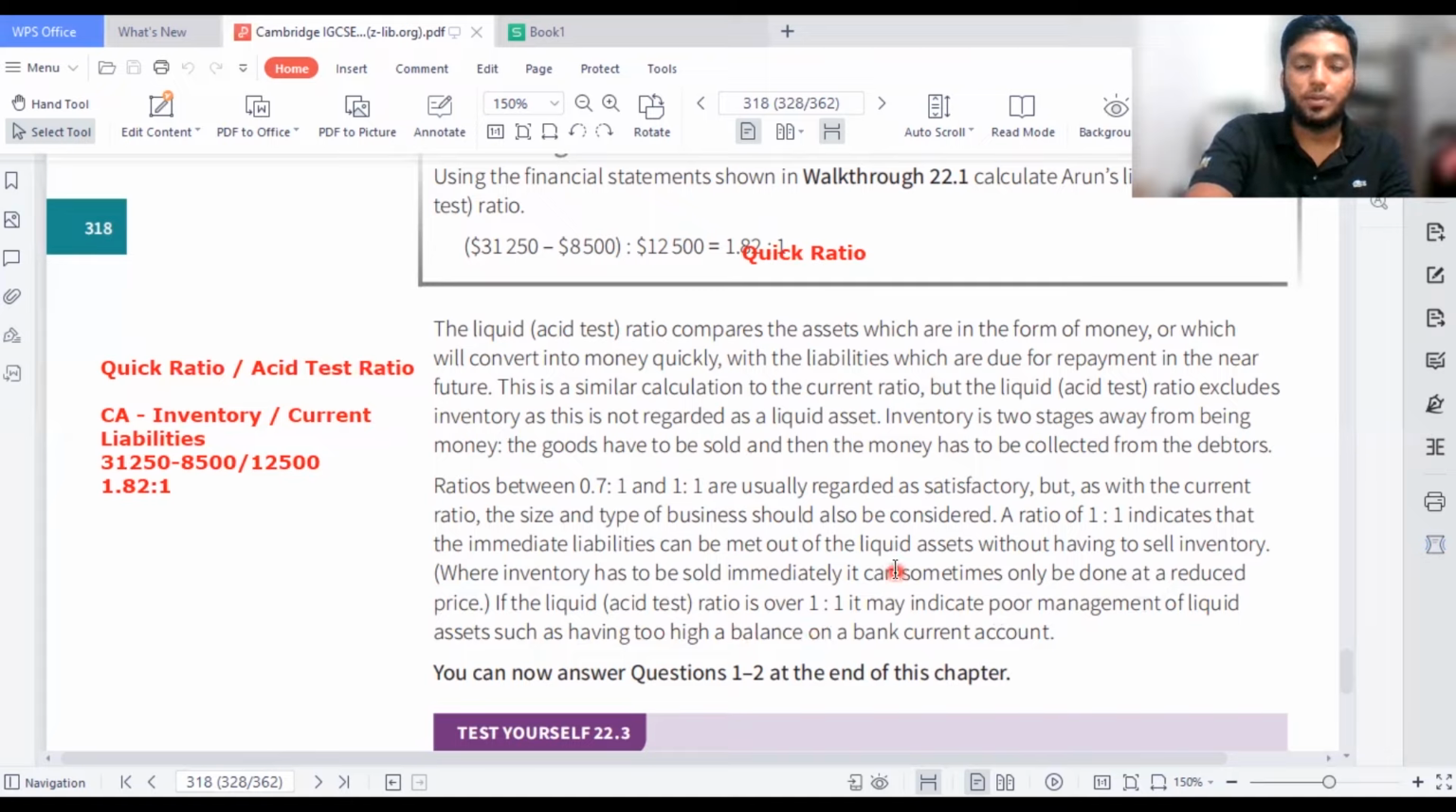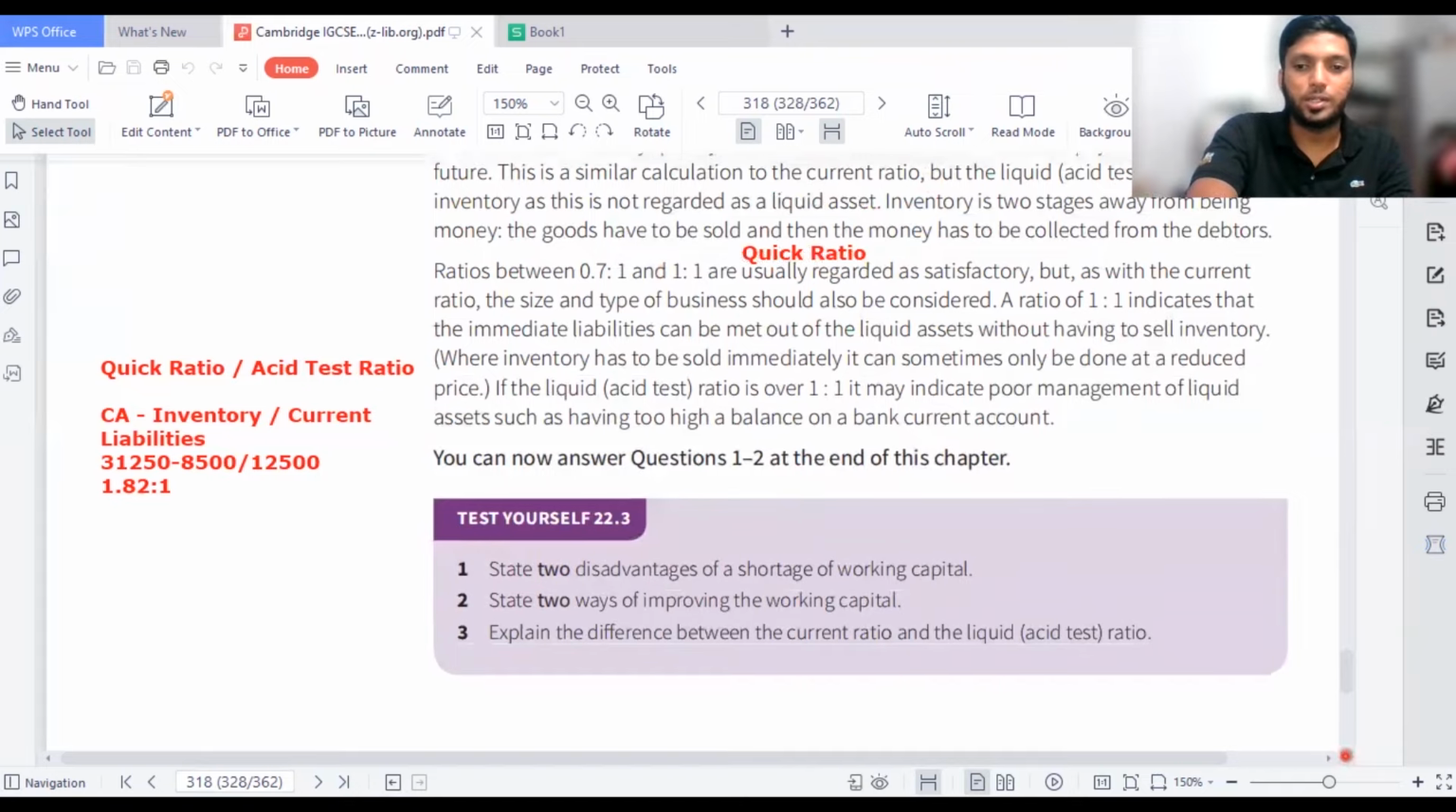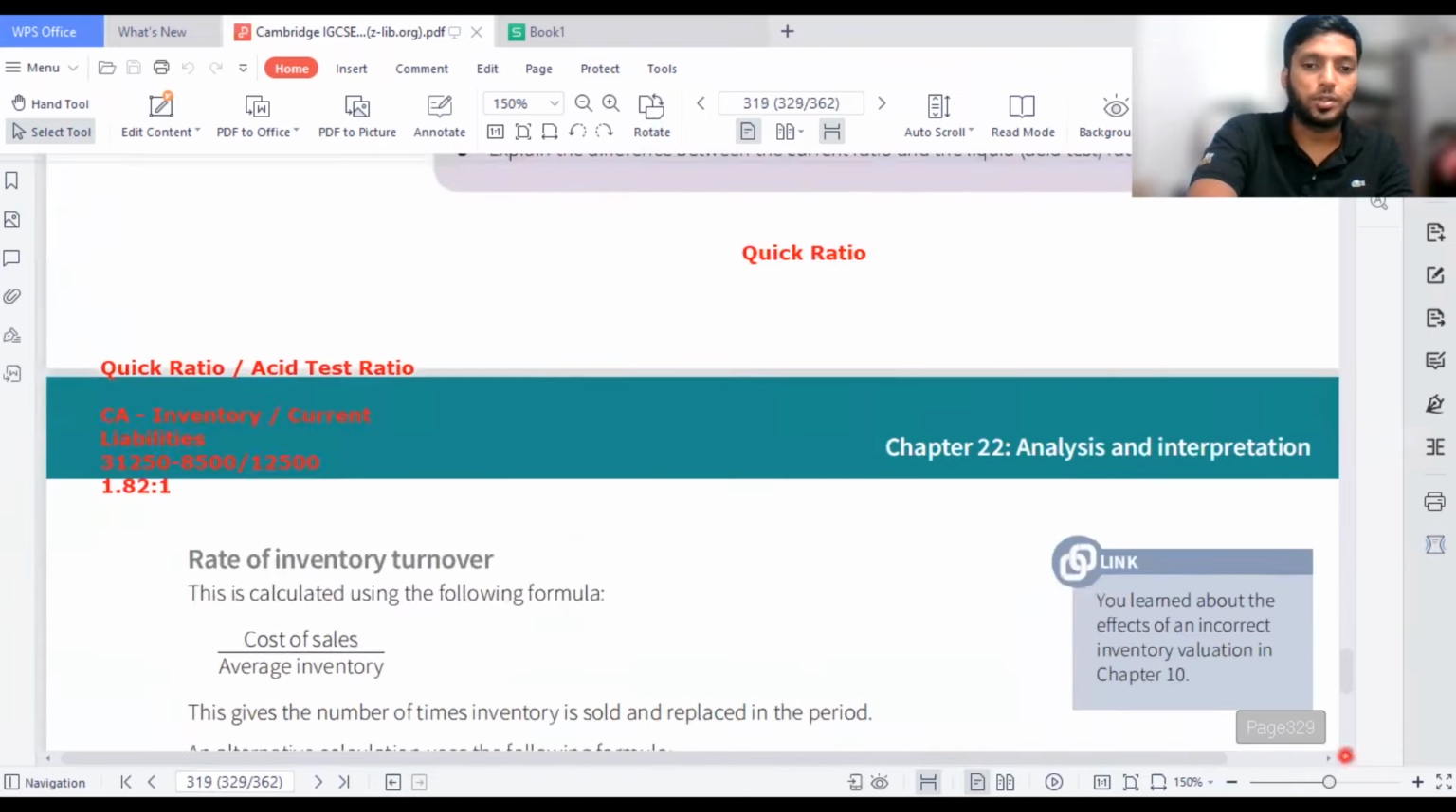So if they have too high a level of liquid assets, then of course the business is not managing its resources in the proper manner in one sense. But in the examiner's terms, you should always say that the business is stable because it's more than the benchmark. So 0.7 to 1 or 1 to 1 are the correct values you can take into the exams.